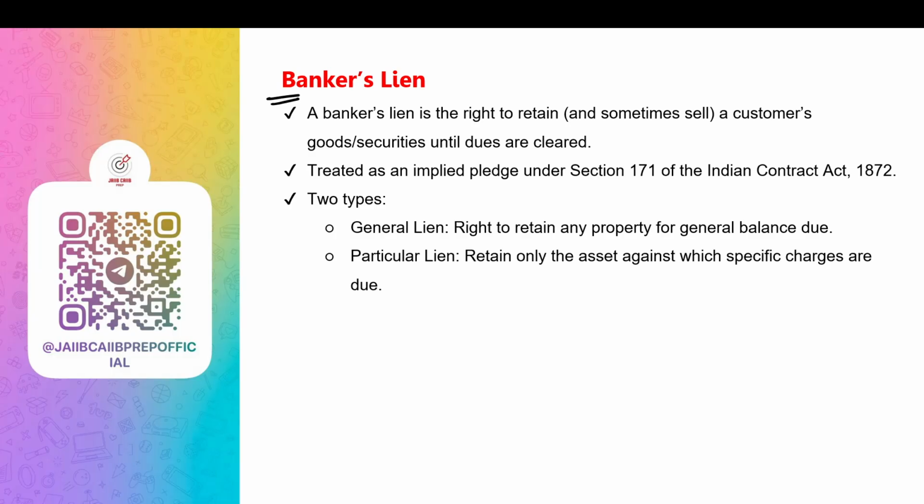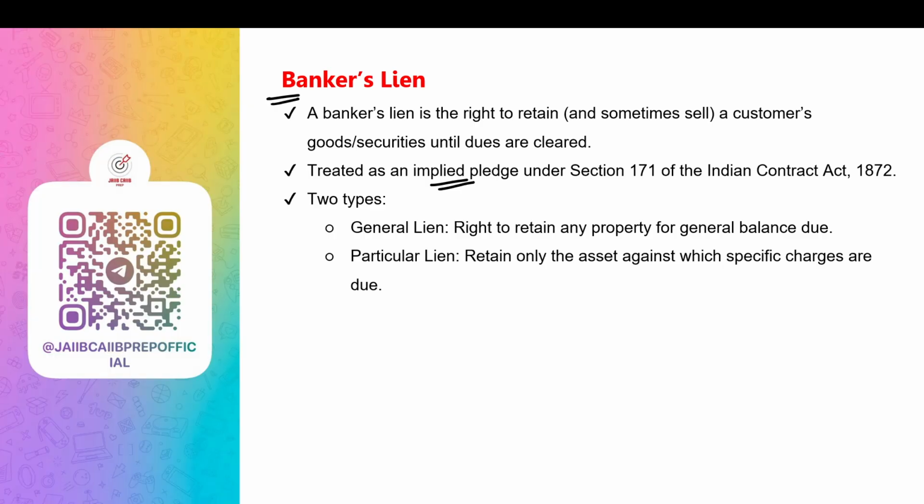A lien means the right to keep someone else's property until the person repays the loan or clears dues. In banking, a banker's lien means the right of the bank to hold or even sell the customer's securities or goods to recover its dues. Now, why is it also known as implied pledge? It is treated as an implied pledge. Why? Because even without an express agreement, the bank can act as if the customer has pledged the assets.